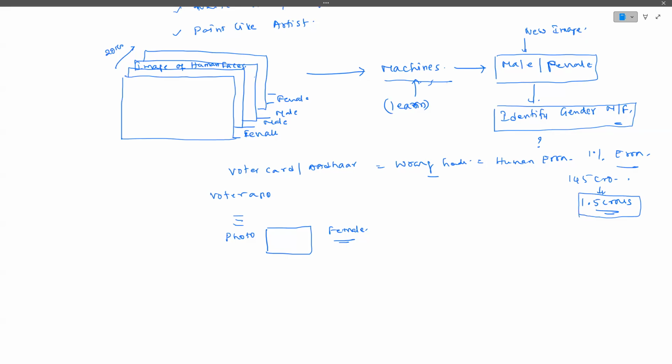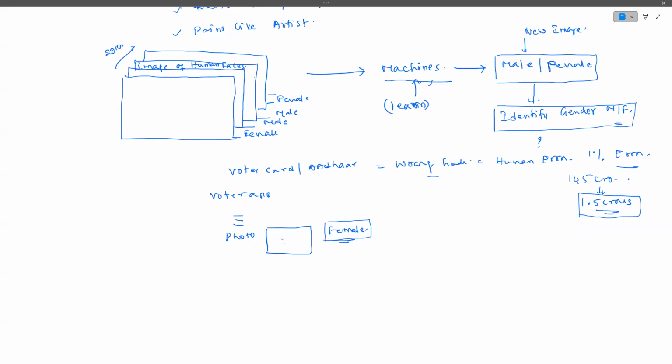Isn't it? It is a very small application. Humans can also do that. But we have seen a lot of errors in voter cards and other cards, mainly in gender identification. In the place of female, there will be male. So a lot of human errors take place. That's why these kinds of applications are required to identify automatically. Once you take a photograph, guys, that particular machine will identify.